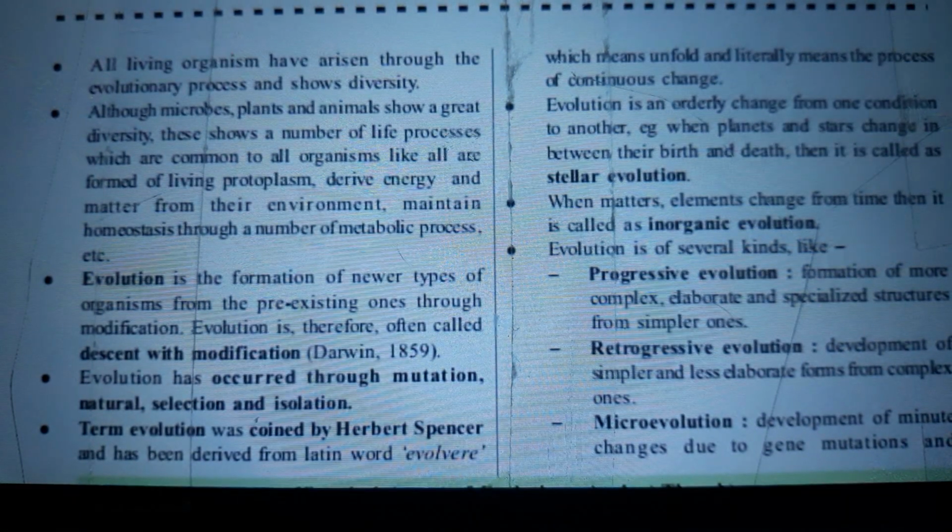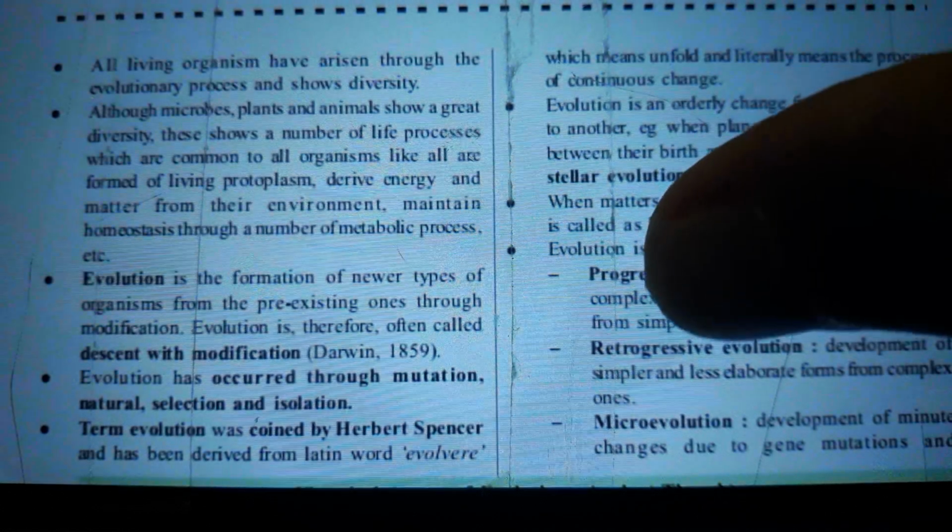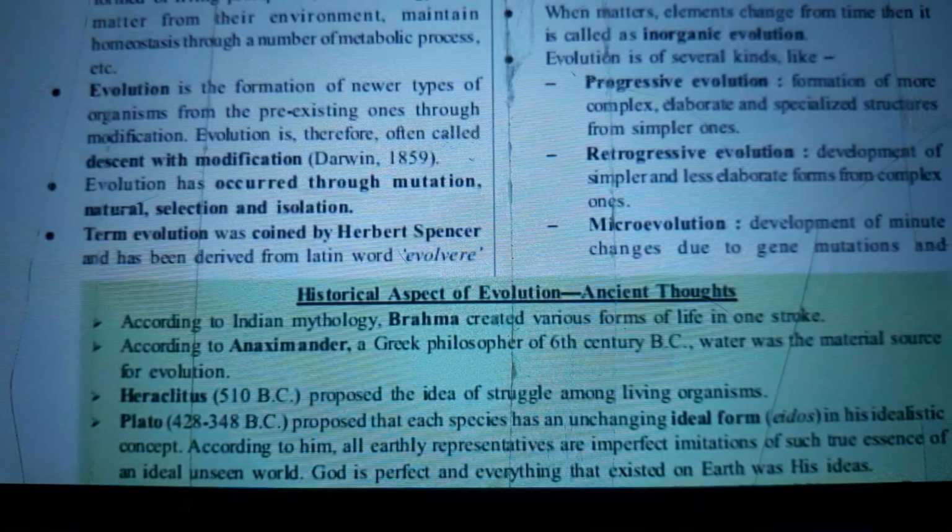Evolution is the formation of newer types of organisms from the pre-existing ones through modification. Evolution is therefore called descent with modification, Darwin, 1859. I repeat, evolution is therefore often called descent with modification. Evolution has occurred through mutation, natural causes, selection, and isolation.